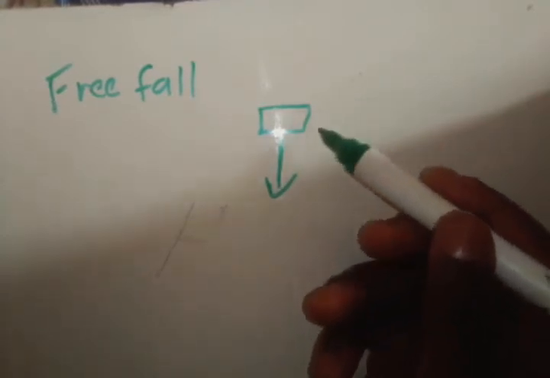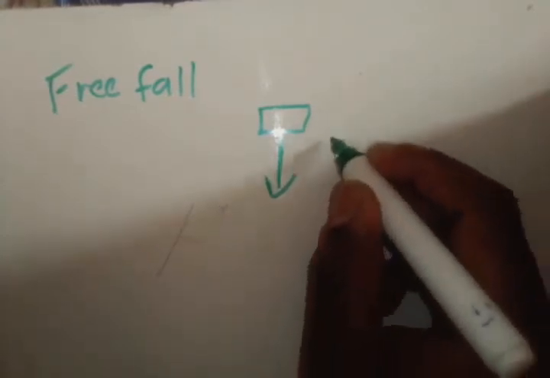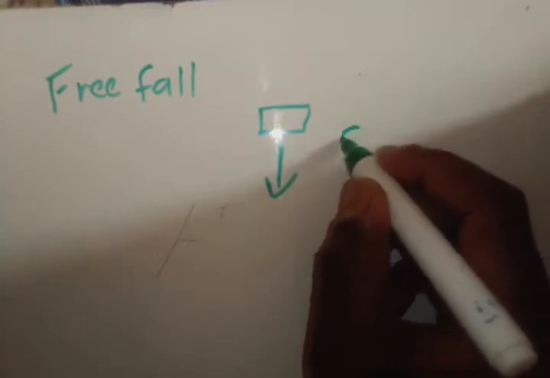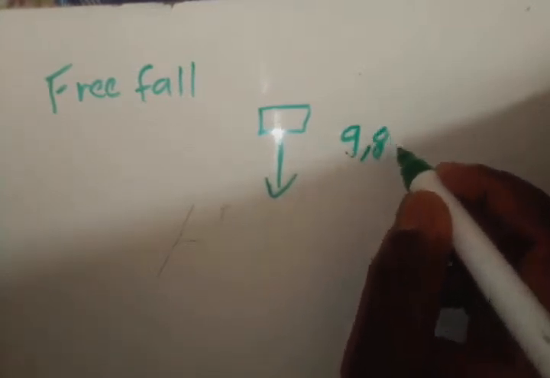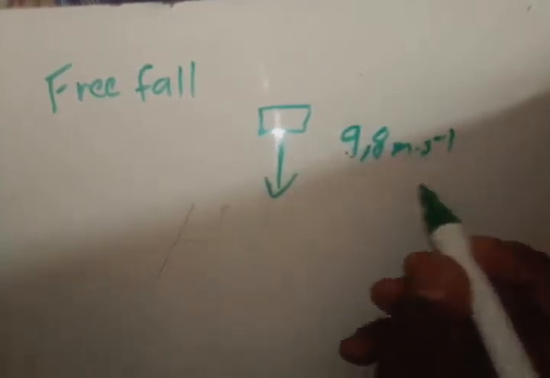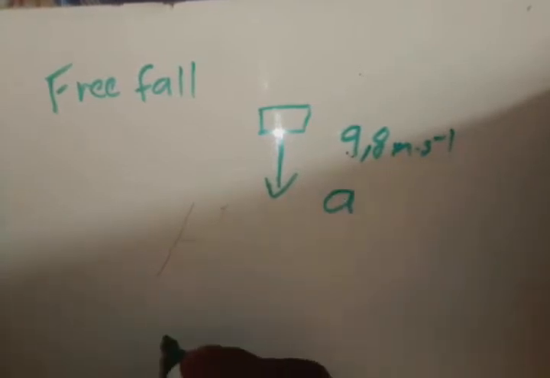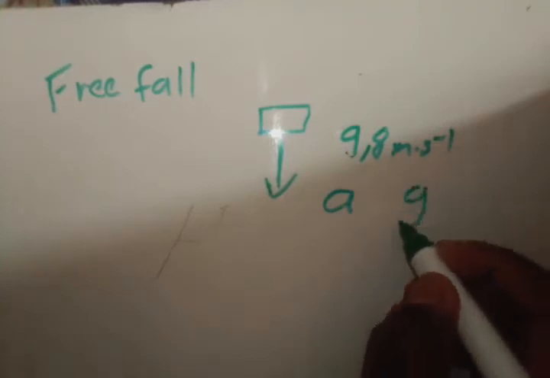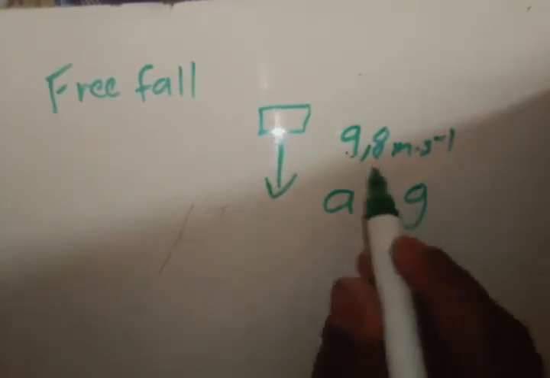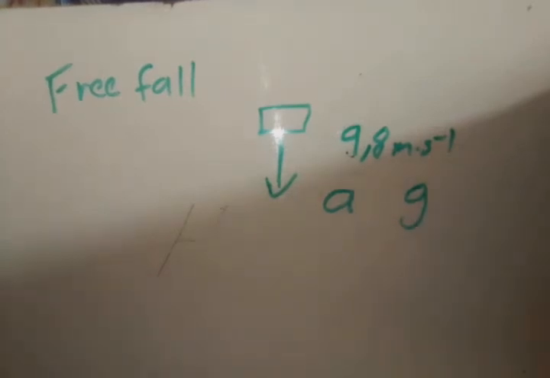Now when something is accelerating near the surface of the earth, it is accelerating by 9.8 meters per second squared. So you just memorize this. This is what you'll be using. We won't be using it as a, we'll represent it by using this symbol g. So we use g to represent acceleration due to gravity. Alright, so now I'm going to show you all the examples when it comes to free fall, when it comes to vertical projectile motion.